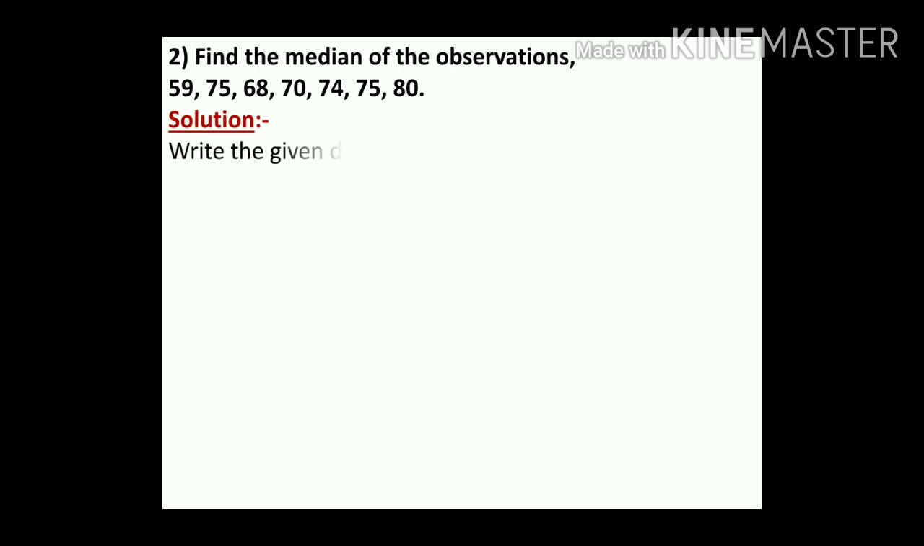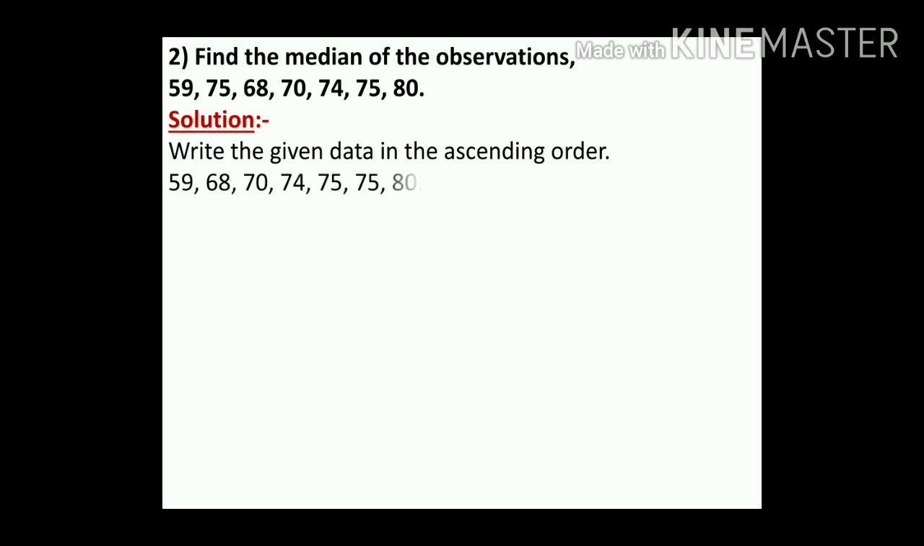Write the given data in ascending order. First of all, children, we have to write in ascending order. So first, what is the smallest number, children? 59. So take down. After that, which is the smallest one? 68, 70, 74, 75, 75 and 80.